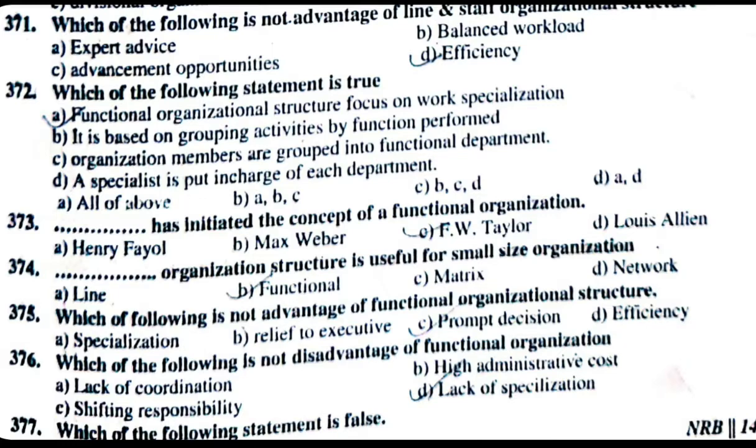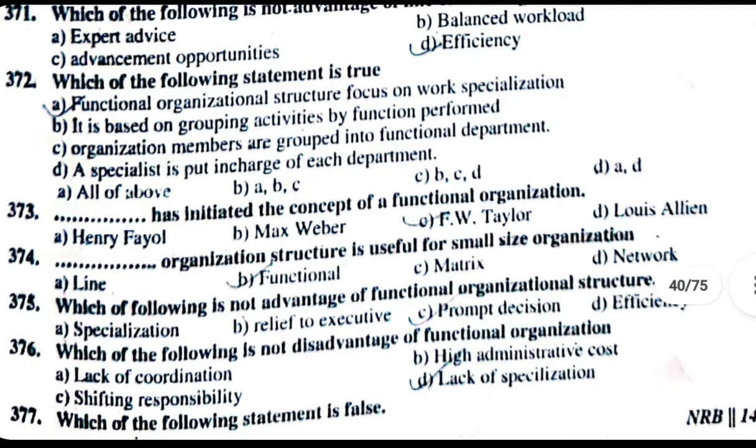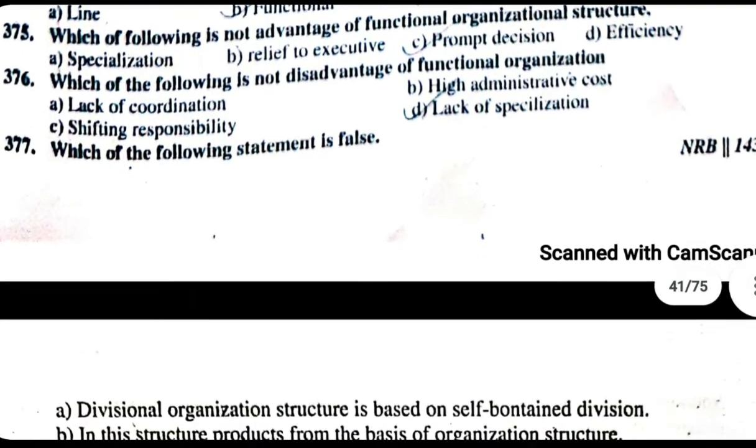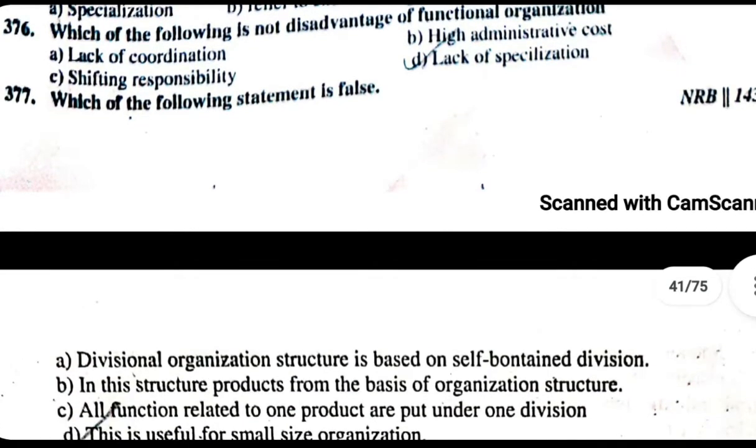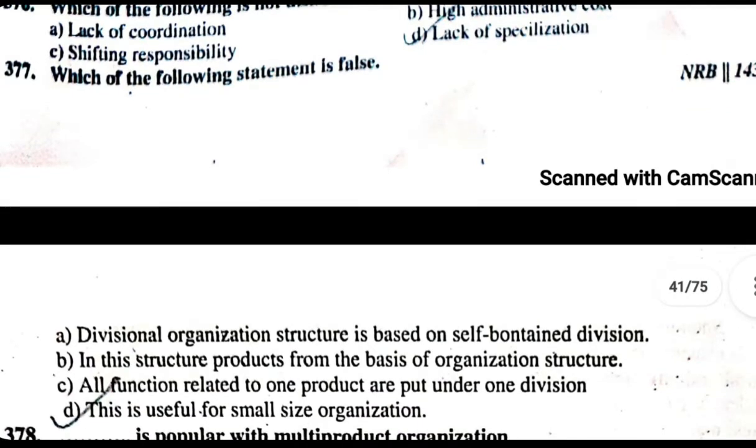377. Which of the following statements is false? Divisional organization structure is based on self-contained divisions. In this structure, product forms the basis of organization structure, and all functions related to one product are put under one division. D. This is useful for a small size organization. The false one is: this is useful for a small organization. The correct statements are: divisional organization structure is based on self-contained divisions; in this structure, products form the basis of organization structure.